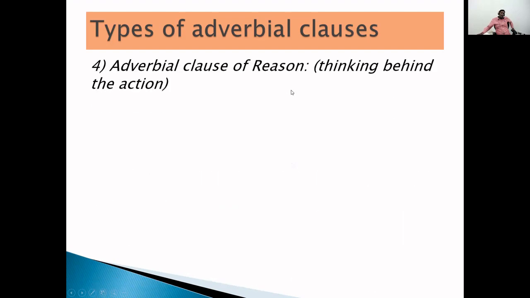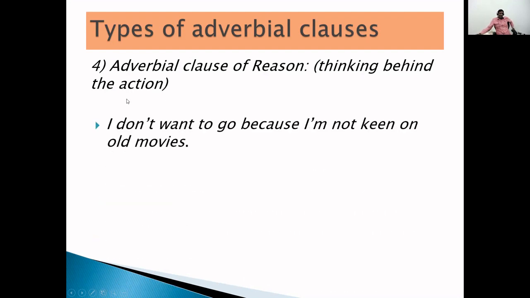Now, look at one more type of adverbial clause: adverbial clause of reason. It is the thinking behind the action that has taken place. Now, look at one example here.